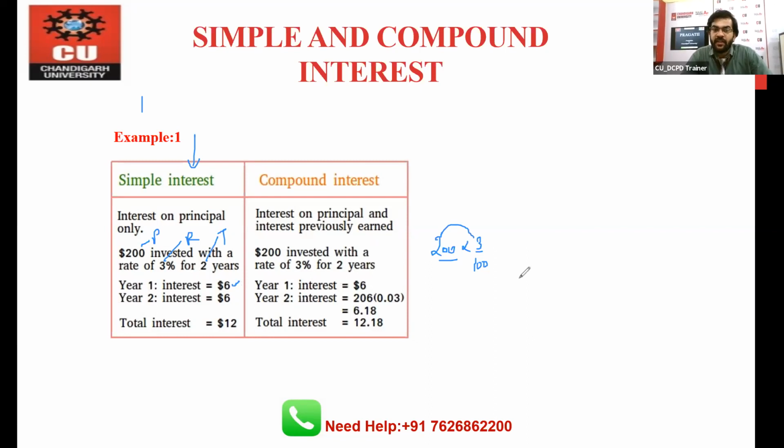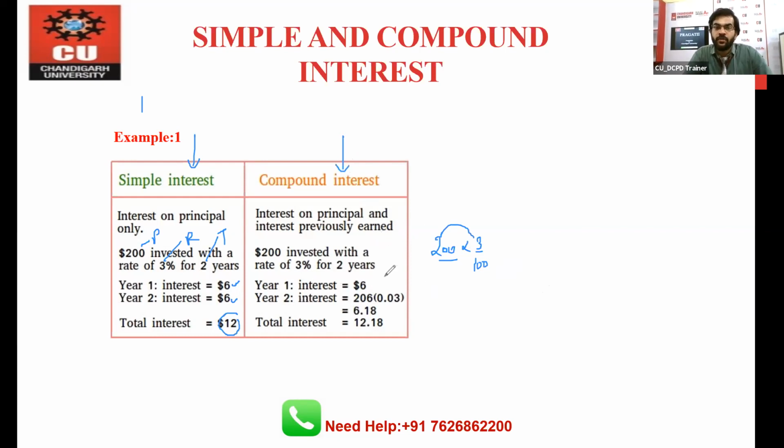That's why here it is 6, right? In the second year, you will also get the same interest. That's why again there is a 6. That's why total interest is 12. All right. So this is the logic behind the concept of this formula. Now let's move toward the compound interest concept.